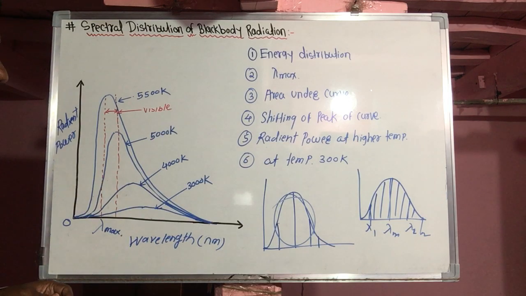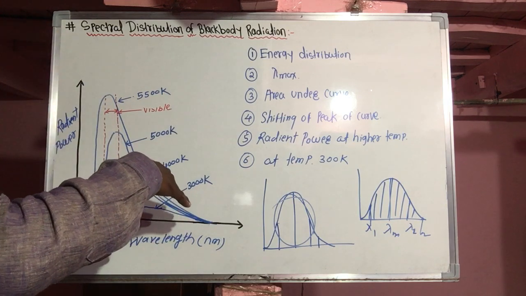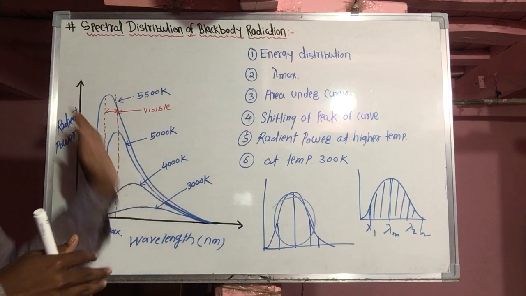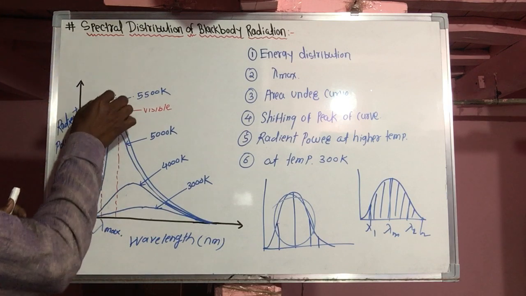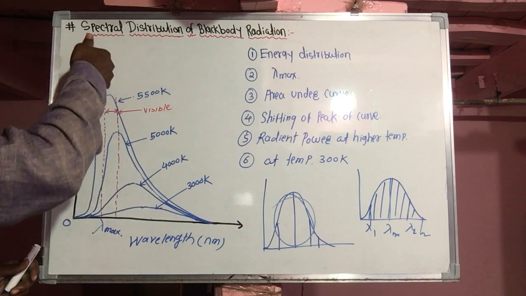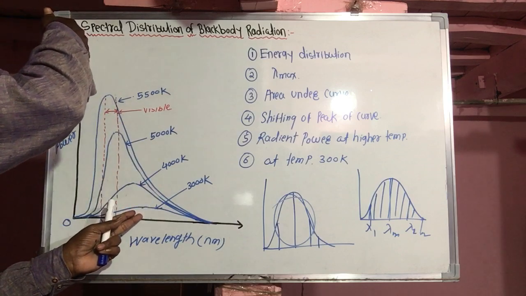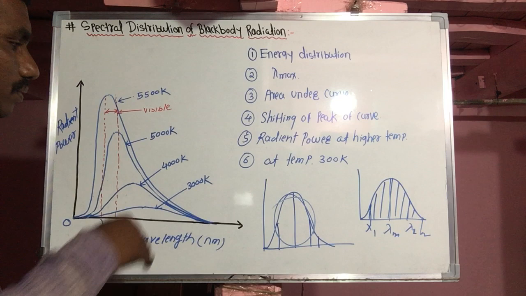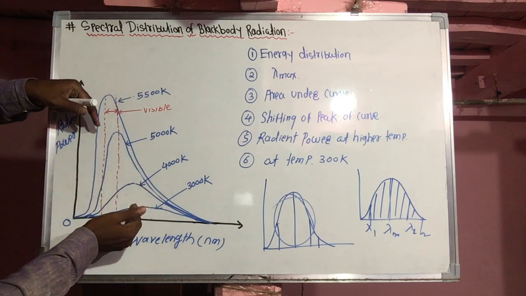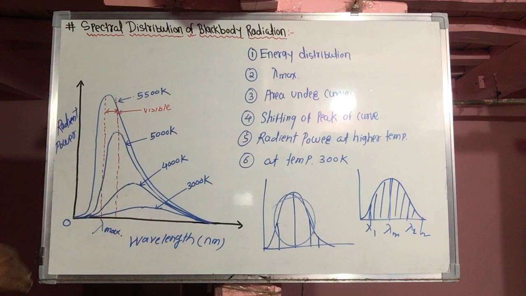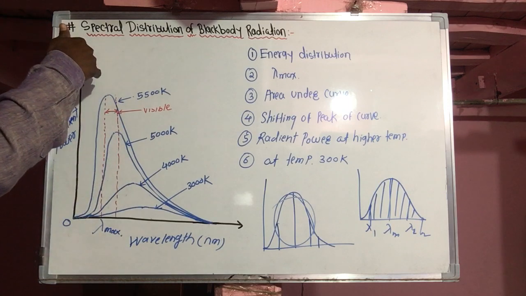Now, the fourth conclusion is that the peak of that curve is shifted towards the left, not right. Peak means the maximum value of radiation, the highest value. If the peak of this curve is shifted towards the left, that denotes the wavelength for maximum radiant power decreases, and at the same time temperature increases.